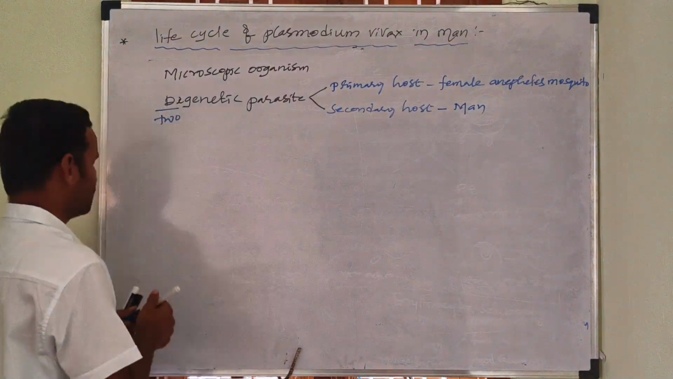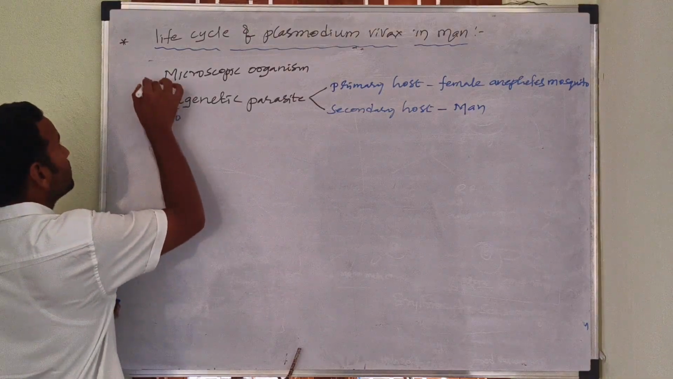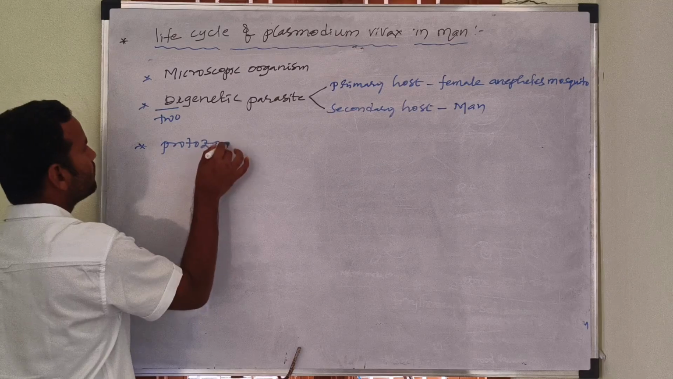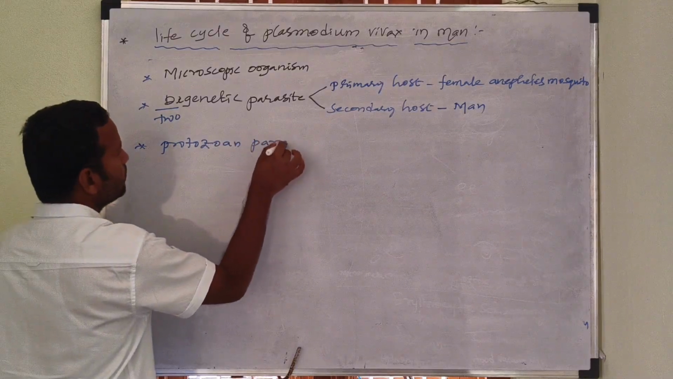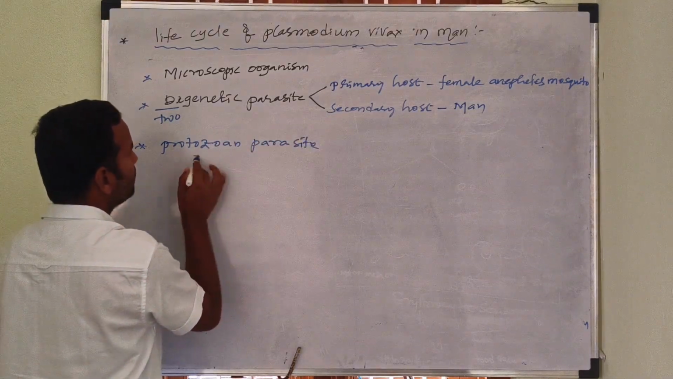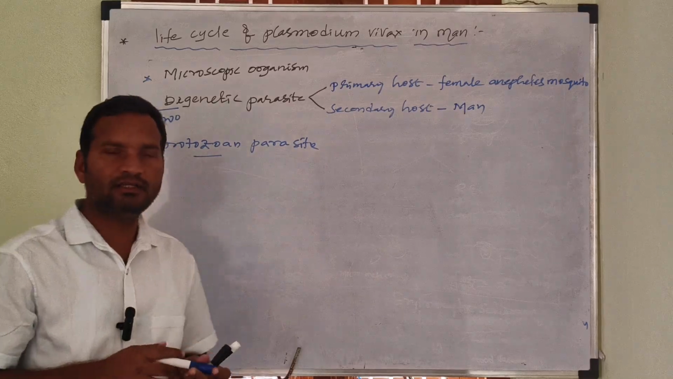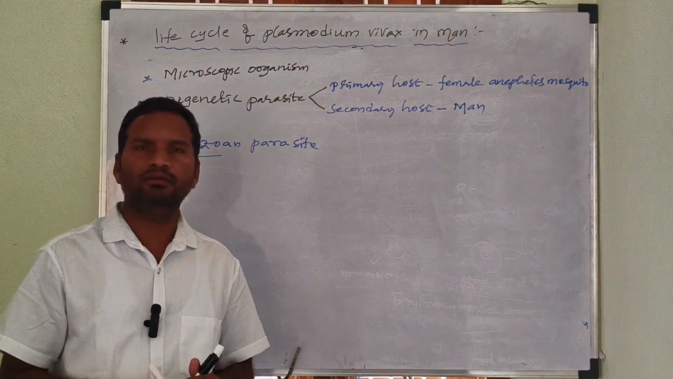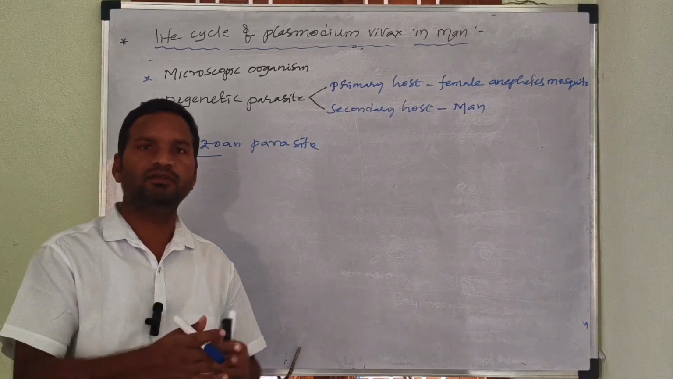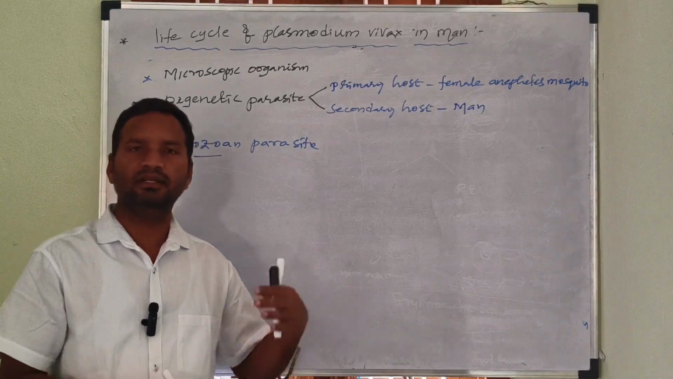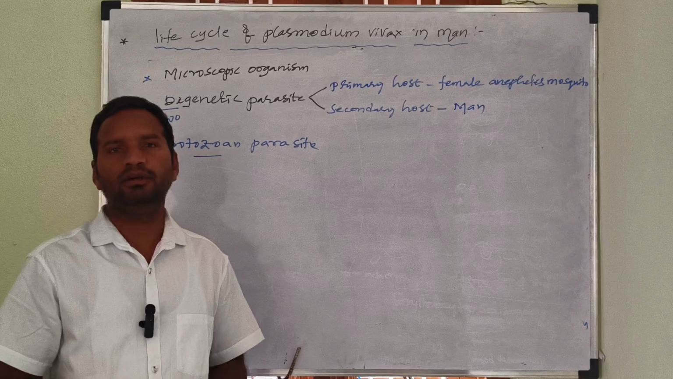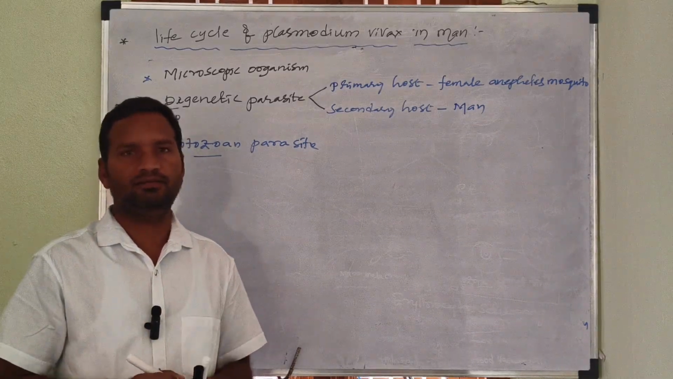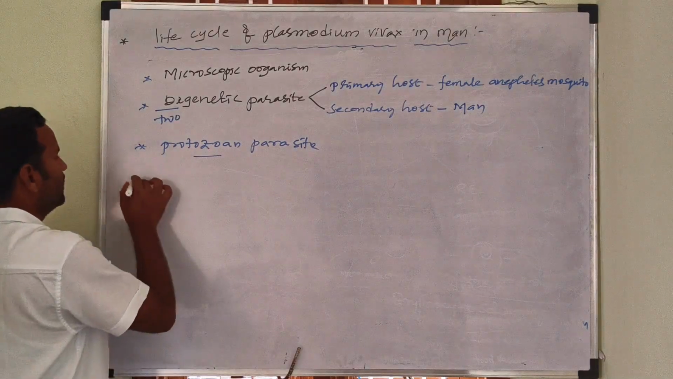The next one is, it is a protozoan parasite. It means these parasites belong to phylum Protozoa. As we know, some parasites belong to some other phyla, and this one belongs to the phylum Protozoa. That's why it is also called a protozoan parasite.